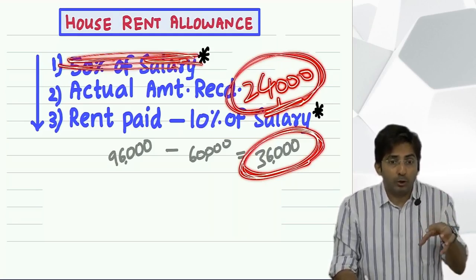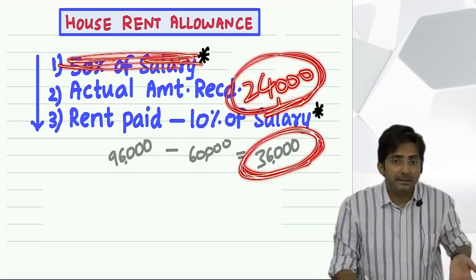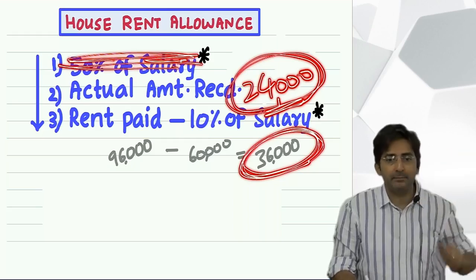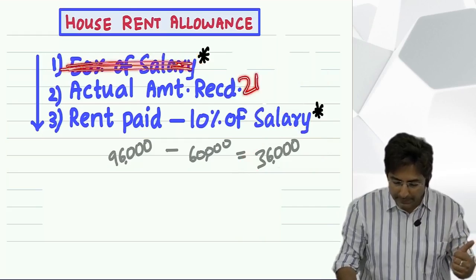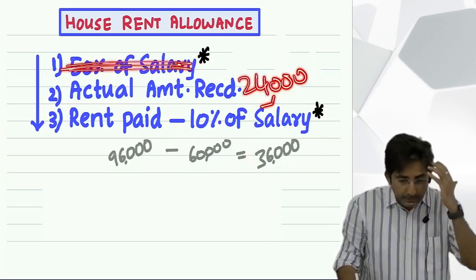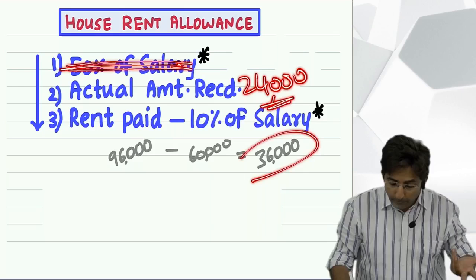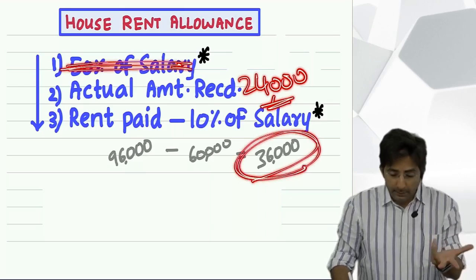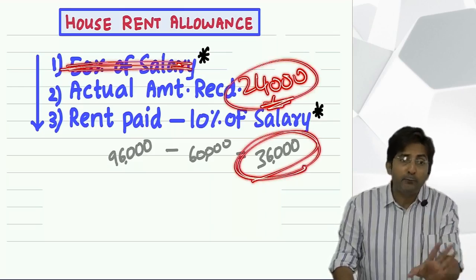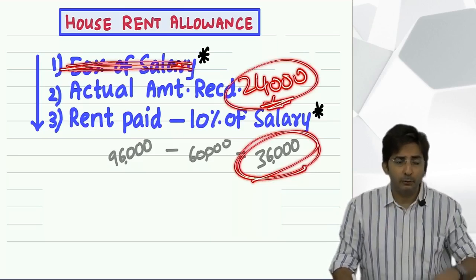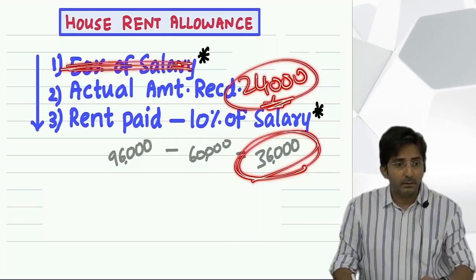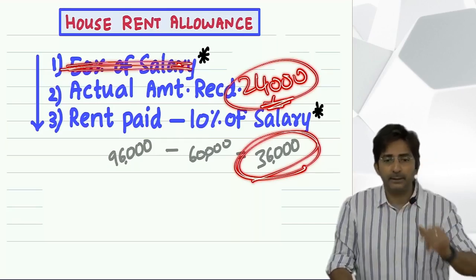So that if your actual amount received is less, then it is within the limit, fully exempt. So the best example is, for the time being, if I take this as 24,000, then understand conceptually that the government feels your burden is 36, and if you are actually receiving only 24, that means you should be fully exempted. You are not even getting 36, only 24, tax free.